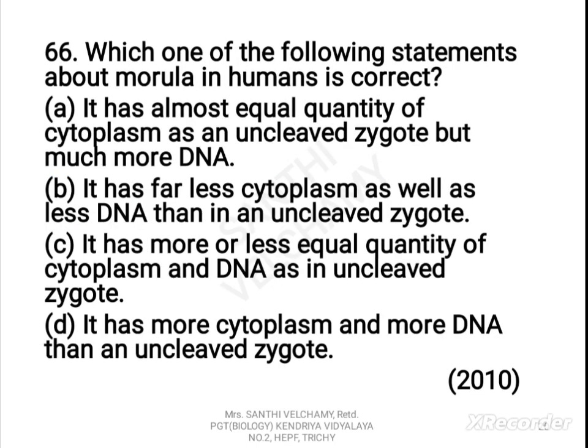Next one. Which one of the following statements about morula in humans is correct? A. It has almost equal quantity of cytoplasm as an uncleaved zygote but much more DNA. B. It has far less cytoplasm as well as less DNA than in an uncleaved zygote. C. It has more or less equal quantity of cytoplasm and DNA as in uncleaved zygote. D. It has more cytoplasm and more DNA than an uncleaved zygote. The correct answer, can you guess? It is A.